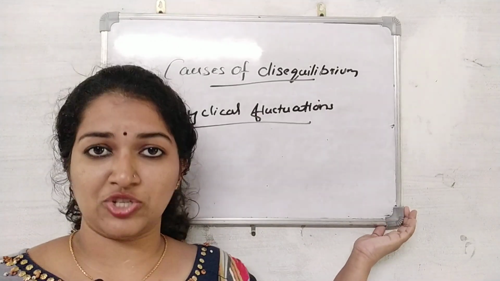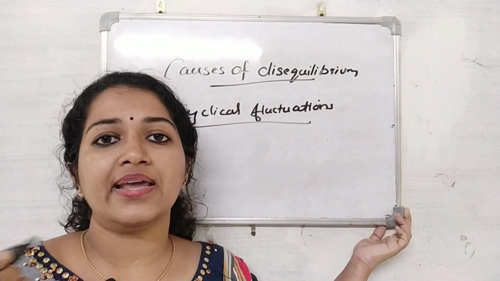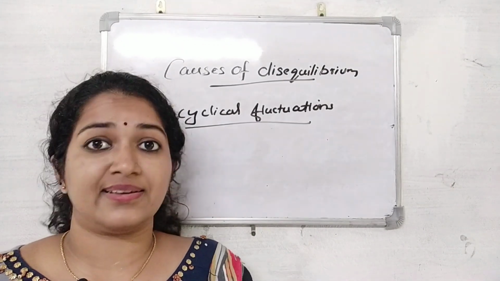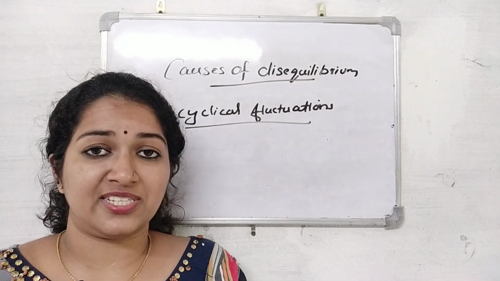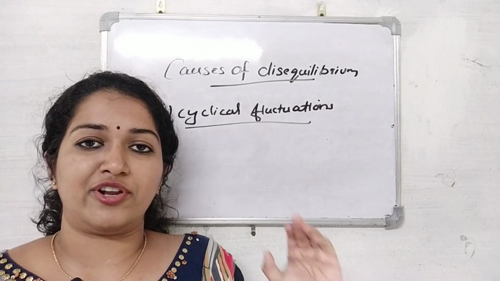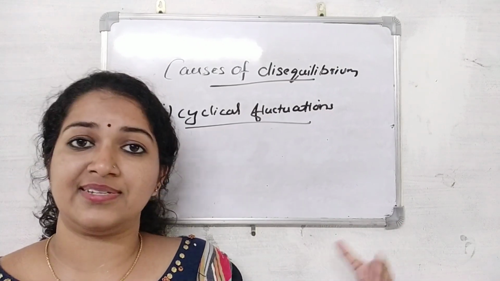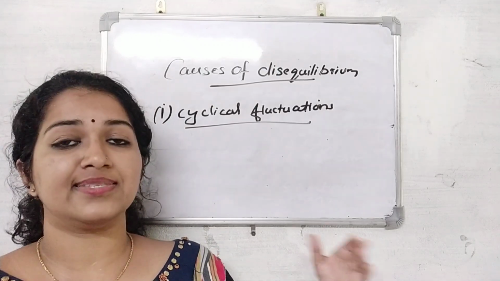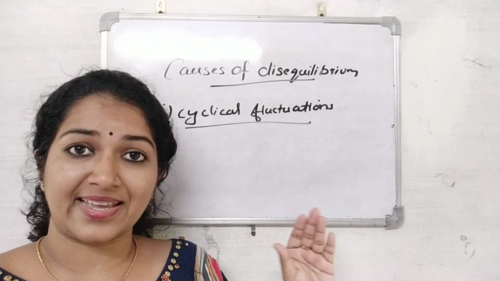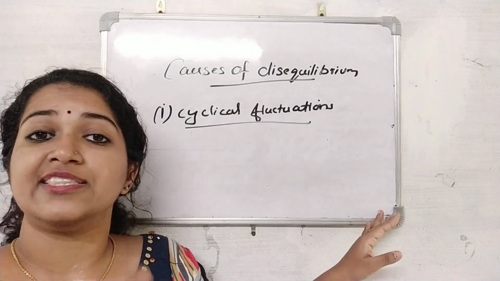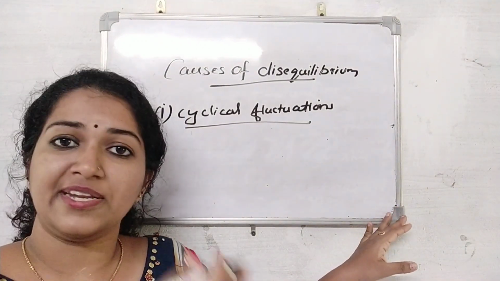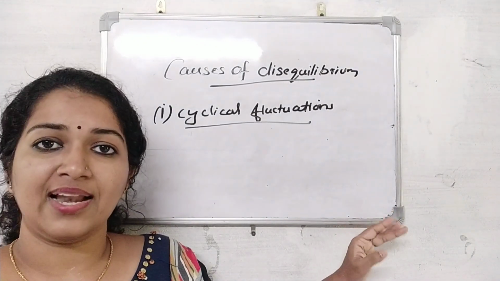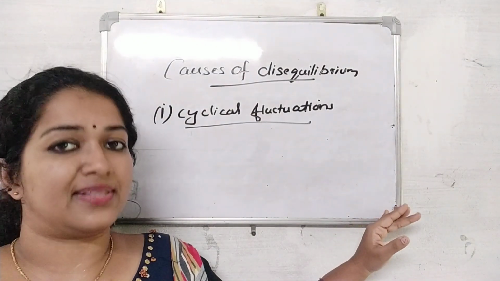The cyclical fluctuations, their phases and amplitudes are different in different countries. They lead to the generation of cyclical disequilibrium in the economy.